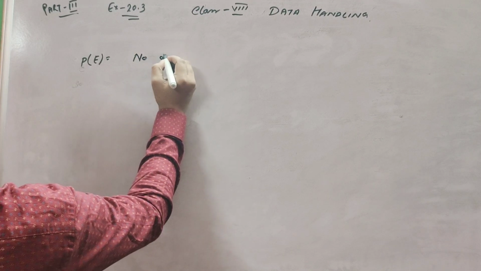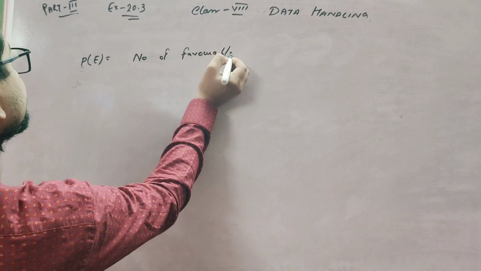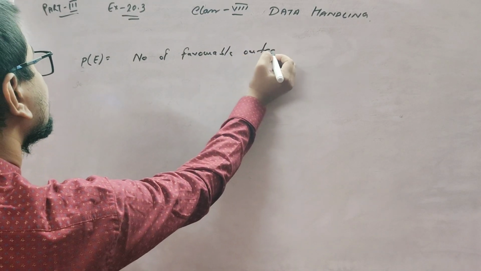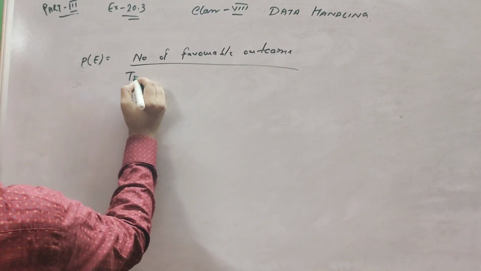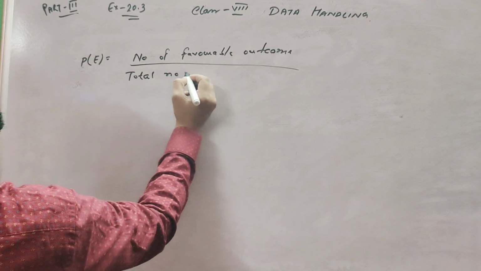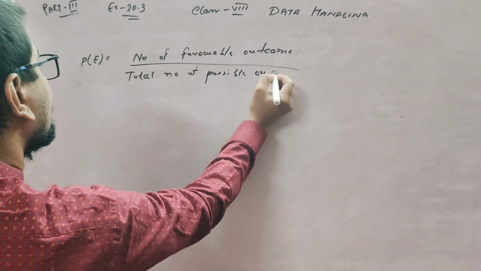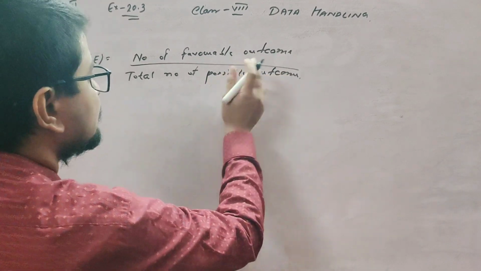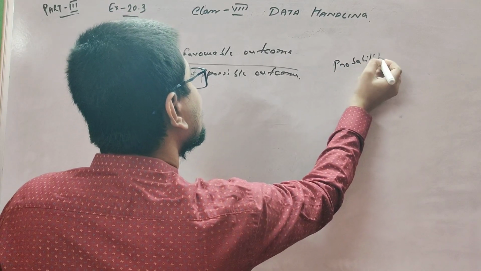So the probability formula is the number of favorable outcomes by the total number of possible outcomes. Today your chapter is data handling, but the topic is probability. Probability means the chances.